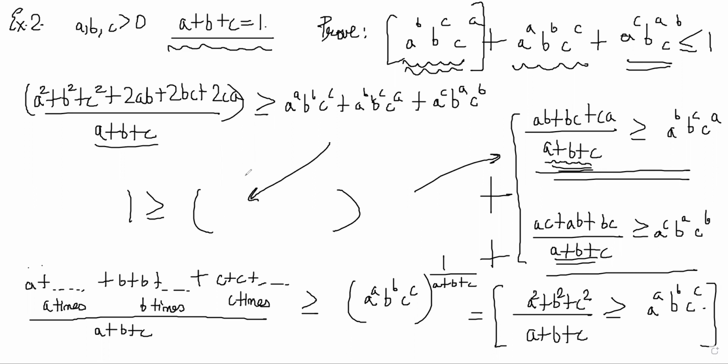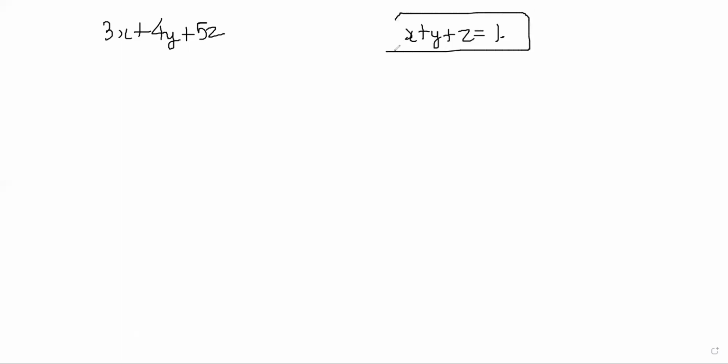So I hope you are understanding how we are applying this weighted AM-GM. It's a natural extension of your general AM-GM, right? You just have some terms which are equal to each other. There are many questions like this, sometimes even asked in JEE Advanced and similar papers. So you can be asked sometimes, if 3x plus 4y, find the maximum value or minimum value of this if x plus y plus z is equal to 1 or something, right?